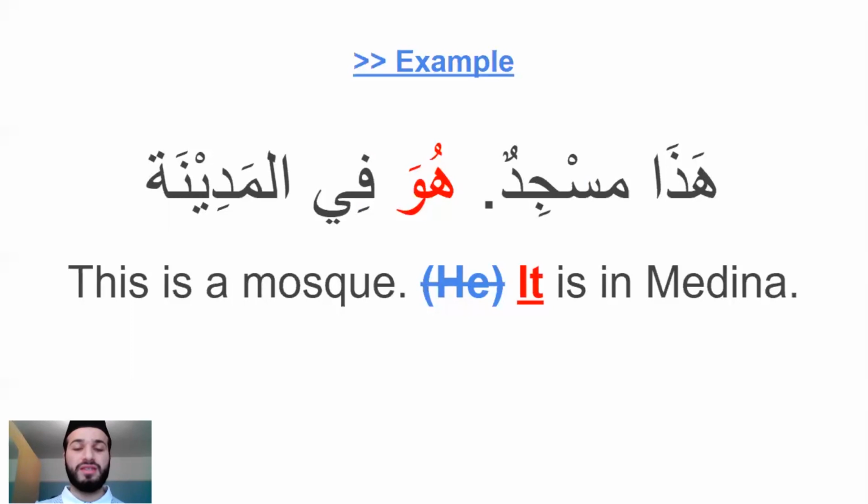An object, for example a table in Arabic, is feminine. So when you say in Arabic, this is a table, it is in my house, the Arabic equivalent would be: this is a table, she is in my house, because a table is feminine grammatically in Arabic. Whereas in English, a table is neuter, so we'd just say it and not she.